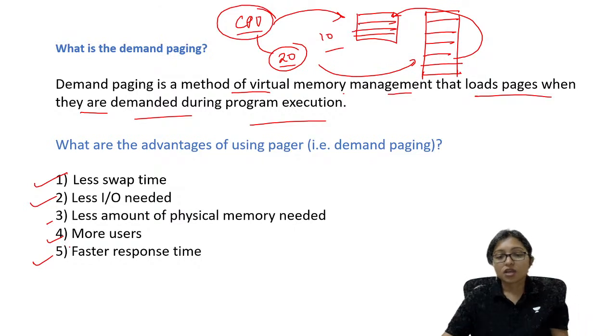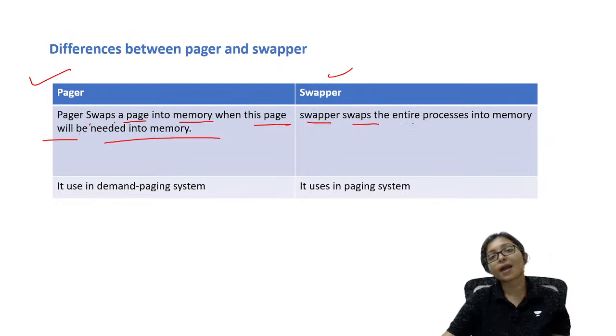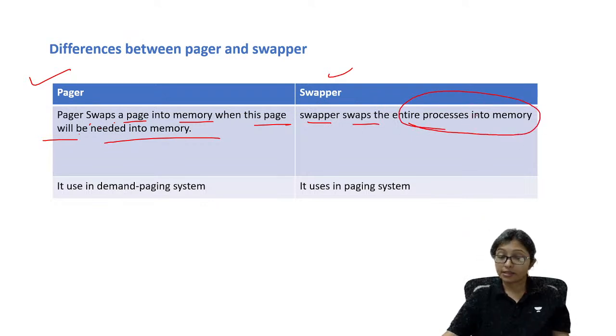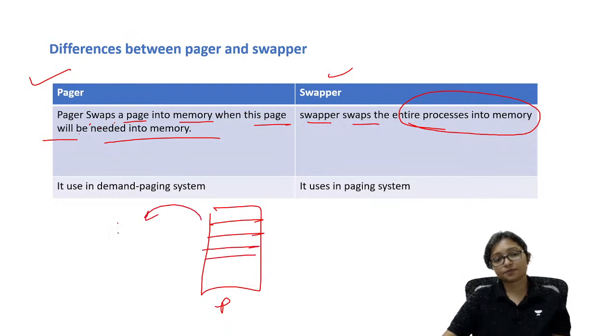Now the next one, the difference between pager and swapper. The pager swaps pages into memory when a page is needed, and the swapper swaps the entire process into memory. Out of the process, I am taking some of the pages into the main memory.